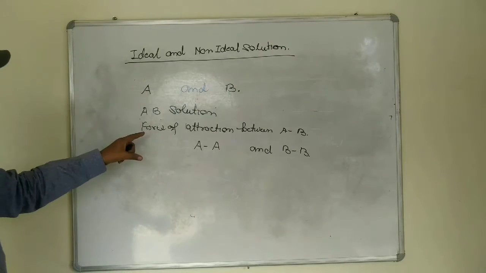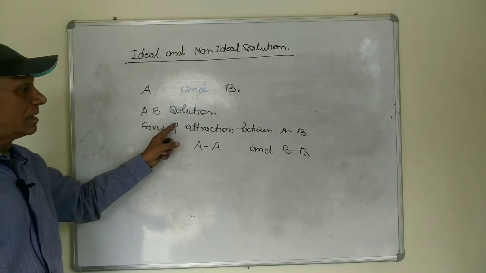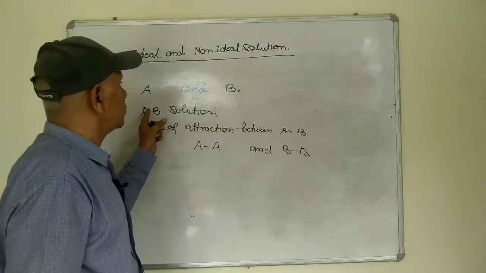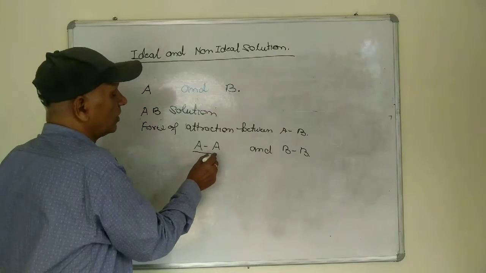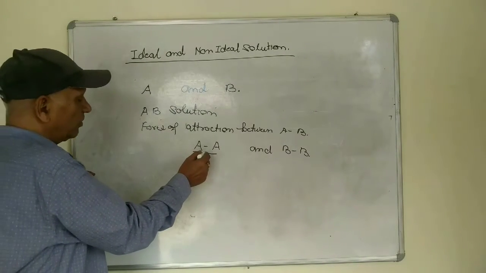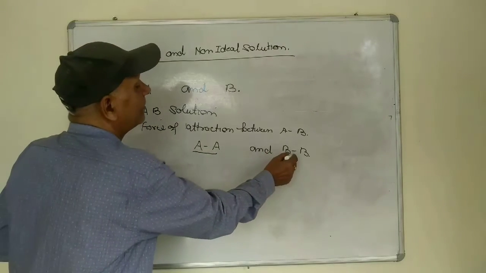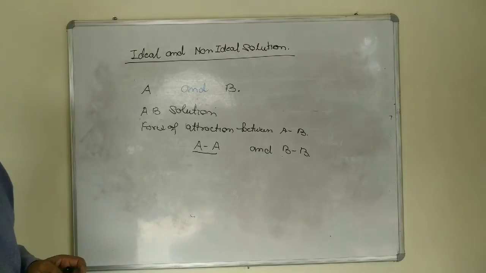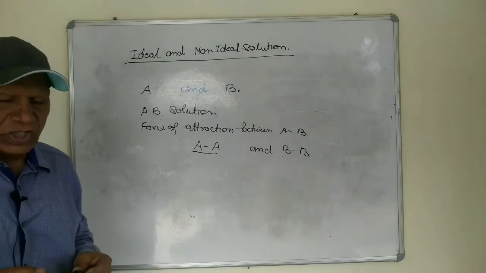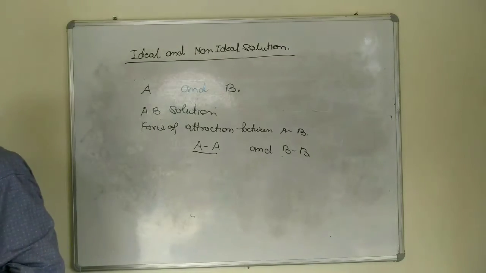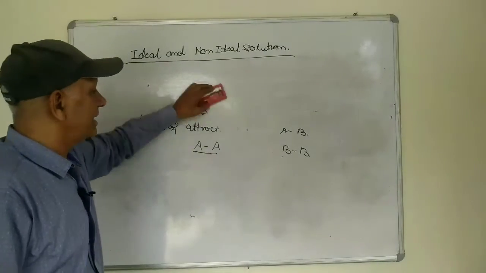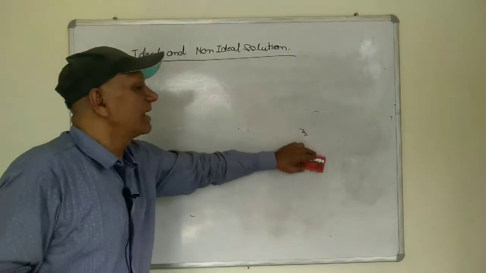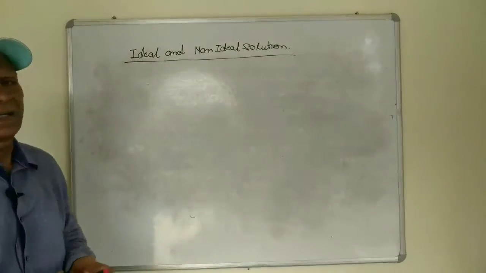So the interactive force between A and B after mixing the two components should be almost equal to the attractive force between the molecules of A and B. Such a solution is called an ideal solution. As such, none of the solutions is ideal. But on dilution, in the case of the dilute solution, even a non-ideal solution becomes ideal.